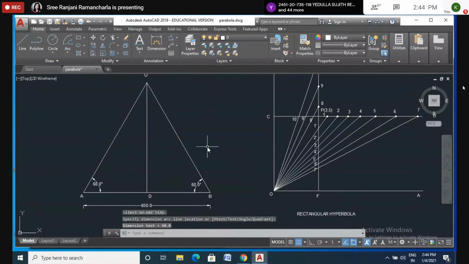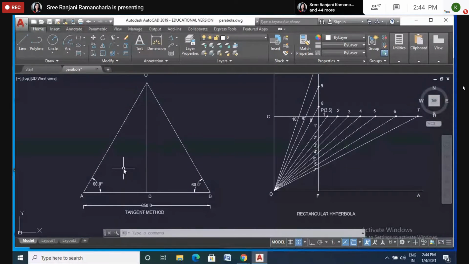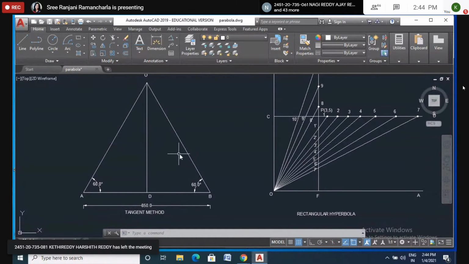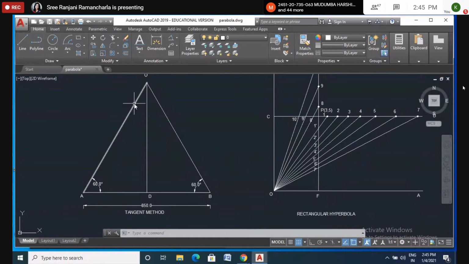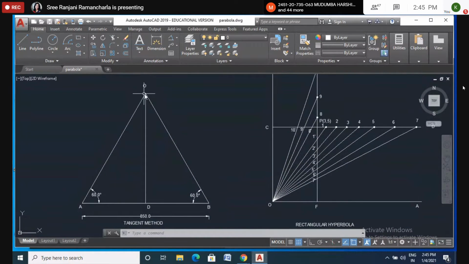Now it's clear. Now just copy as it is on the screen. This AB length is given and the angle is given. Now after construction this way, you have to divide AO into equal number of parts.